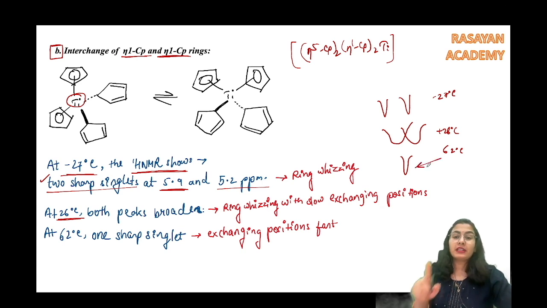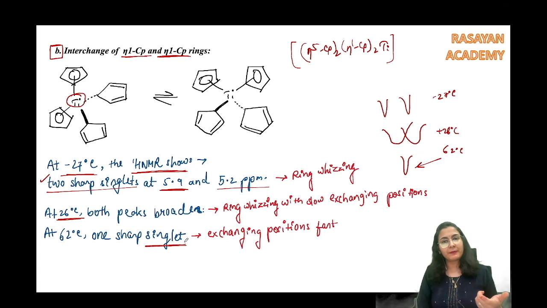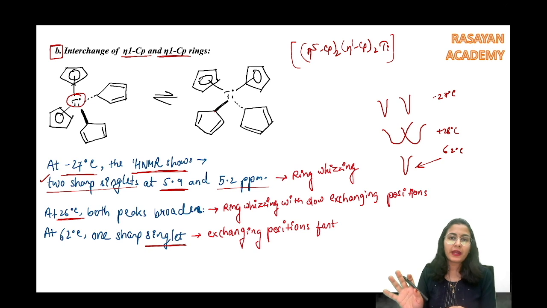What is happening? At 62 degrees centigrade, only one sharp singlet. Why? Because there is a new concept कि रिंग विजिंग तक था, वो समझ में आ गया that all the protons on this particular ring are same, and here all the protons are same because it is rotating through the pi bond. Now why or how are you getting only one sharp singlet? Because the eta 5 and the eta 1, they are also exchanging places.